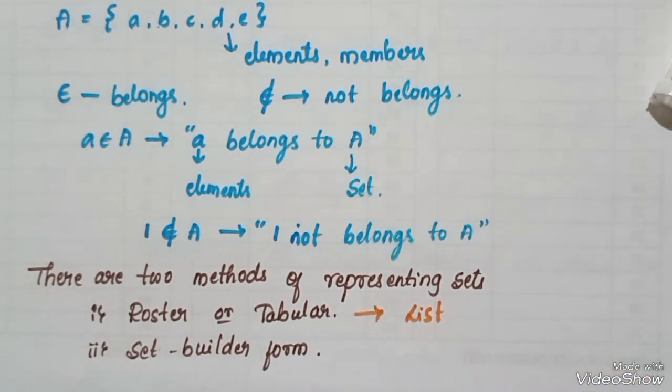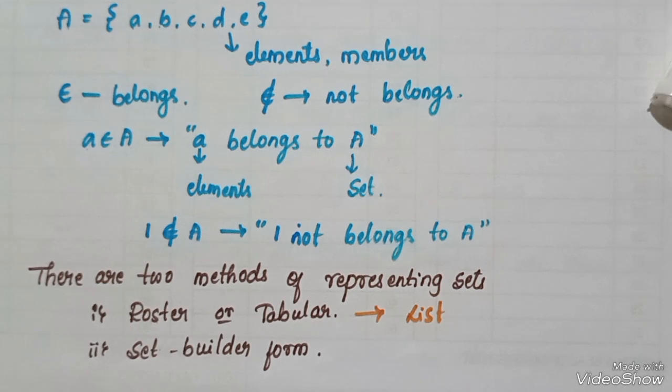Here, roster or tabular means we have to list all the elements and write them under the flower bracket. That is called the roster or tabular form.